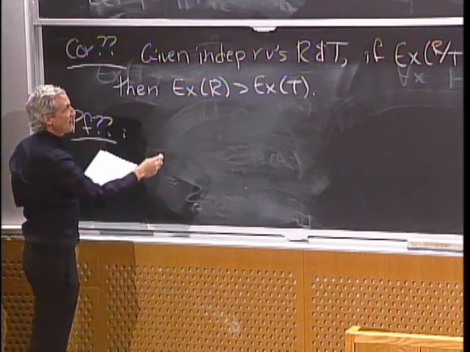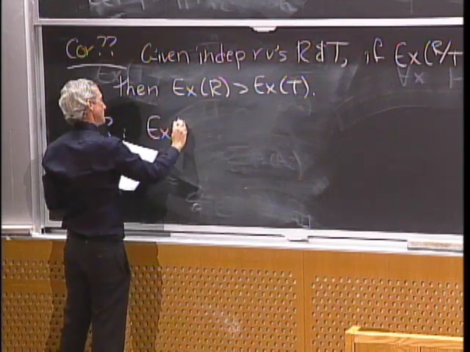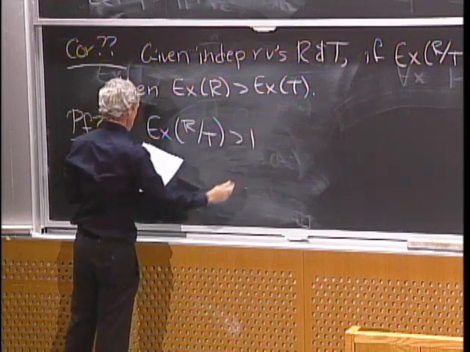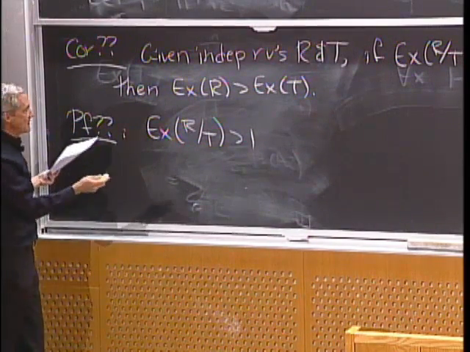Well, let's assume the expected value of r over t is bigger than 1. And let's multiply both sides by the expected value of t.